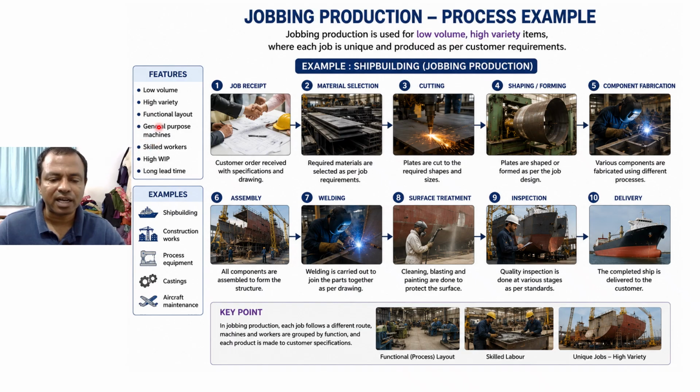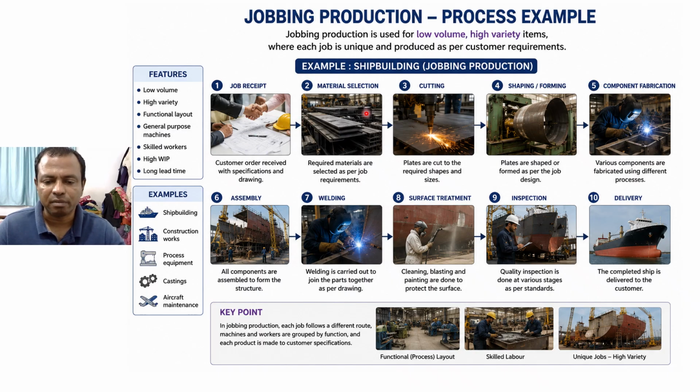Then general purpose machines, no special machine is used. Skilled workers, ship cannot be built by unskilled workers. High work in process means semi-finished goods, like you can see during the work, a lot of semi-finished goods are there. That is, before the final ship is ready for delivery, there are many other items all over the place in a shipyard. Those are known as work in process.